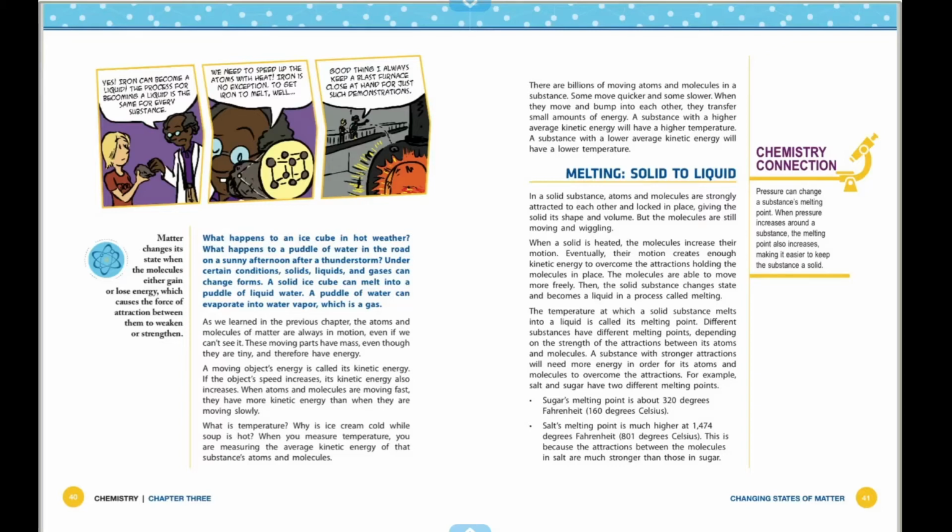A moving object's energy is called its kinetic energy. As the object's speed increases, its kinetic energy also increases. When atoms and molecules are moving fast, they have more kinetic energy than when they are moving slowly.